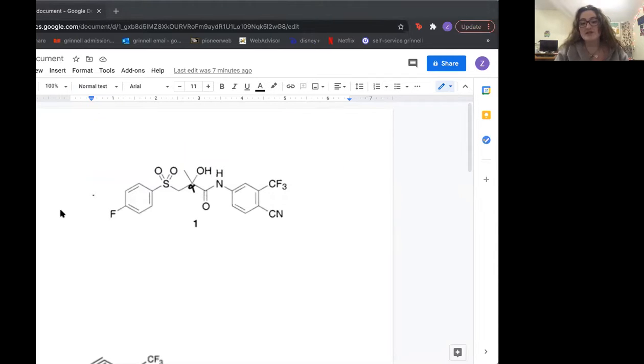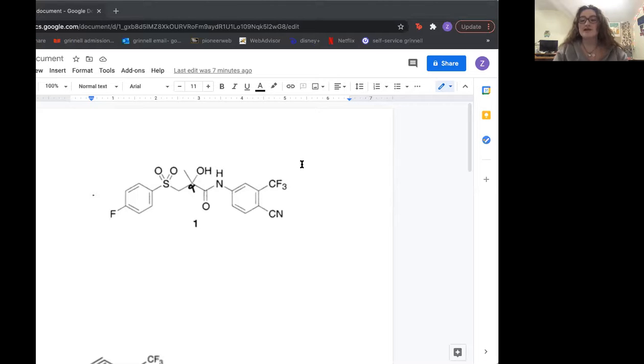So some key transformations that are used to construct the molecule include, as previously stated, nucleophilic aromatic substitution, as well as epoxidation, the opening of an epoxide ring, and oxidation.